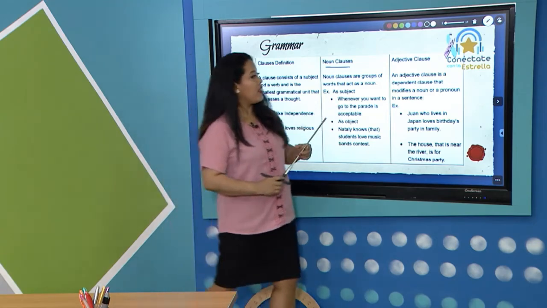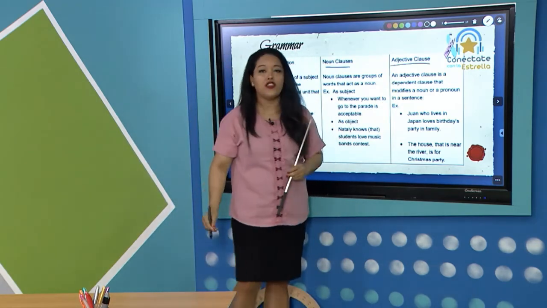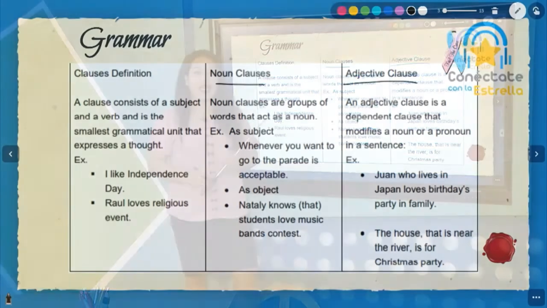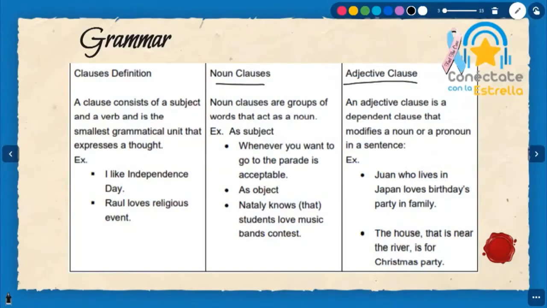On the other hand, an adjective clause usually comes after the noun and it modifies or is made up of several words, which like are all clauses. We include the subject and a verb. So look at these examples. Juan, who lives in Japan, loves birthdays, parties in family. And the house that is near the river is for Christmas party.